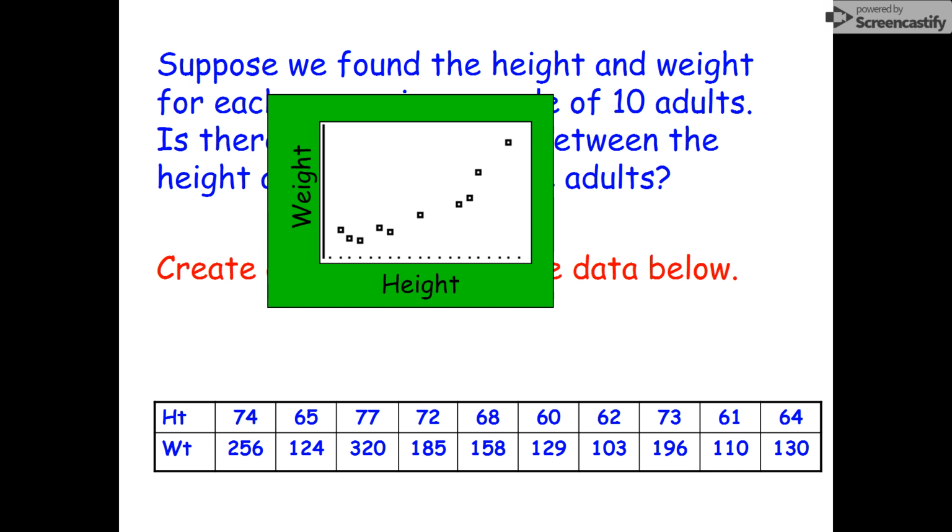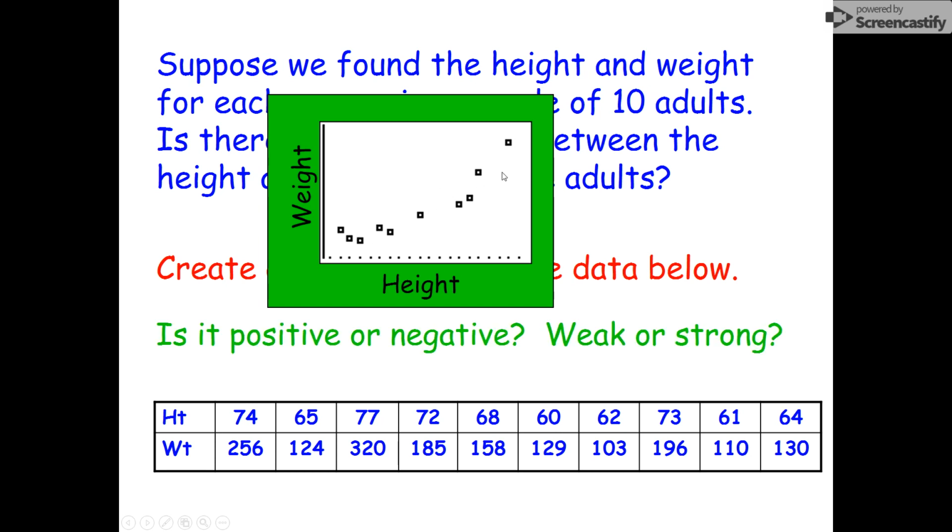If you saw the scatter plot that you guys are supposed to create in your calculators, you can see that there is some sort of a relationship, right? There is kind of a trend that's happening that as height went up, there is something that was happening to weight. So we are going to talk about whether it's positive or negative. Since it's going up over time, we'd probably say that it's positive. And notice how close these points would be to a line if I drew it in. So we might call it a strong relationship. So we'll talk about that in the next video.